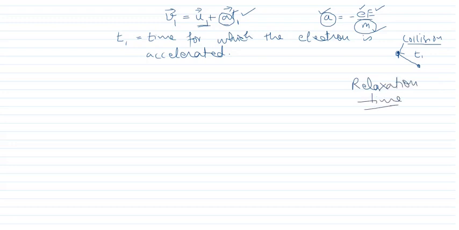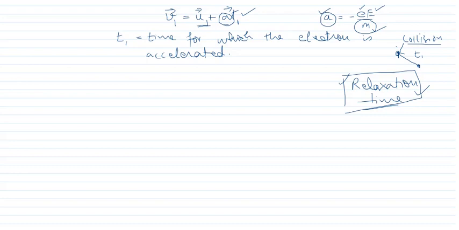Now, the same concept from the kinetic theory of gases, where we have studied the relaxation time, must be applied in this expression. This is what we call the drift velocity. So t is the time for which the electron is accelerated.